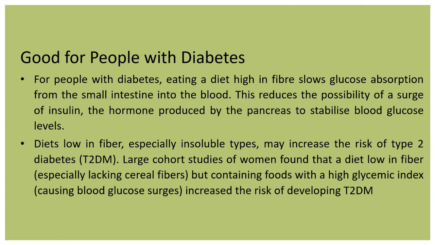It is found that diets low in fiber, especially insoluble types, may increase the risk of type 2 diabetes. Large cohort studies of women found that a diet low in fiber, especially lacking cereal fibers, but containing food with a high glycemic index, increased the risk of developing type 2 diabetes mellitus.